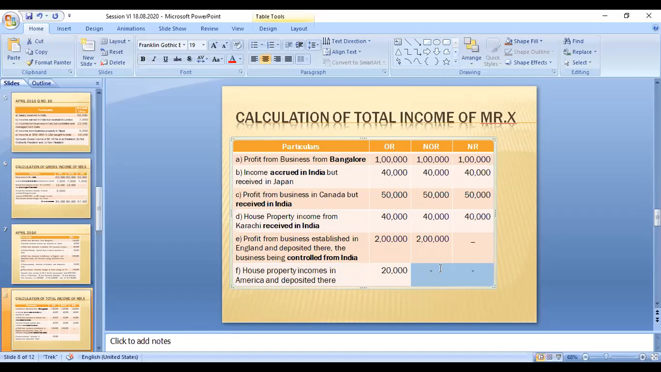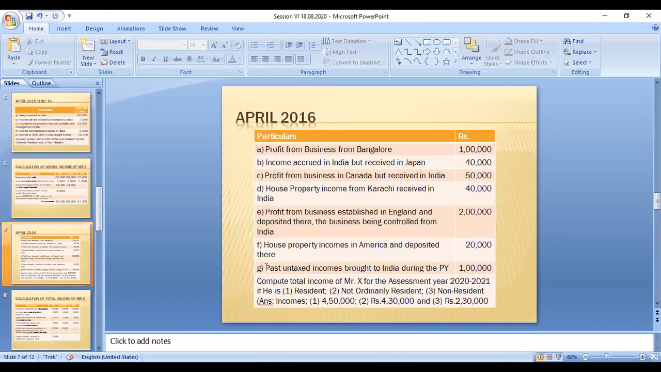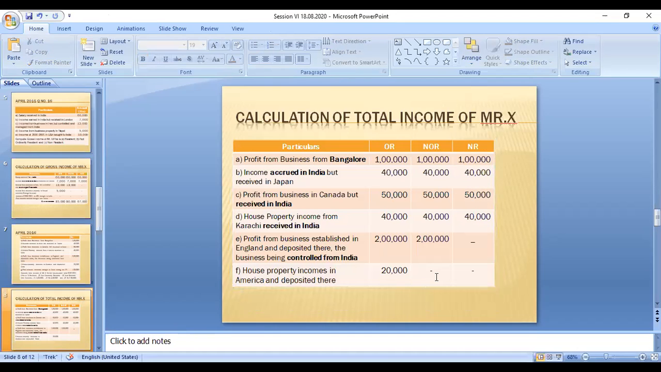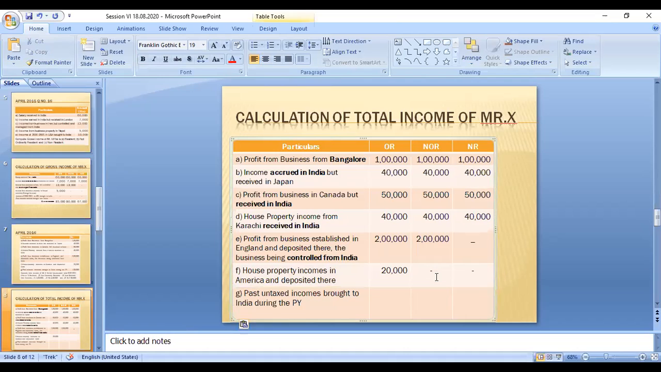Okay, the next category, the last one: past untaxed income brought into India during the previous year. Any amount received is exempted for all categories of people. So none of them need to pay the tax.